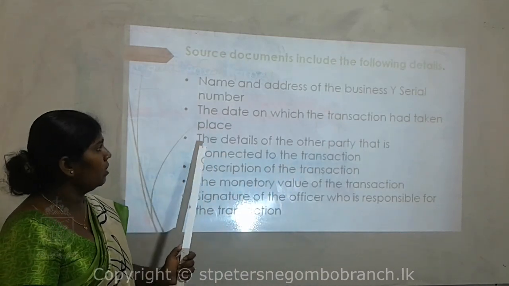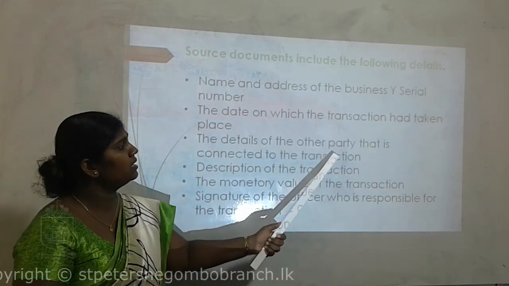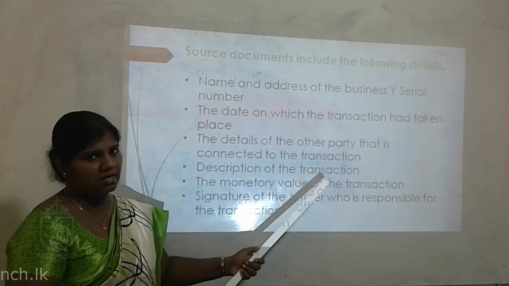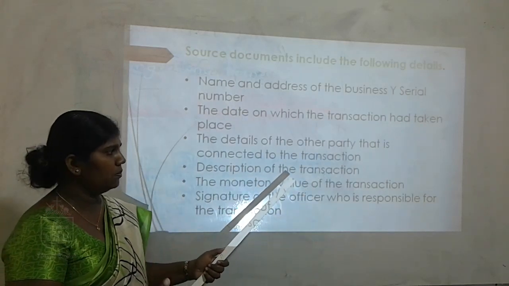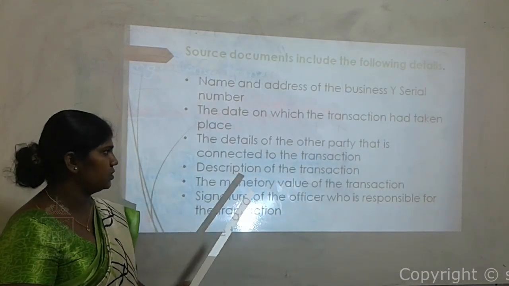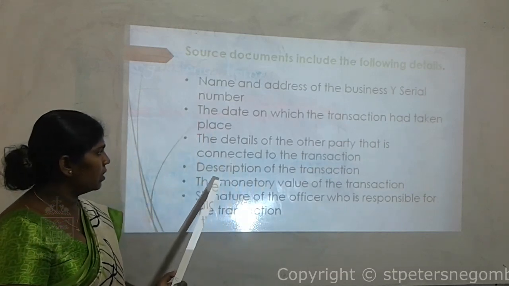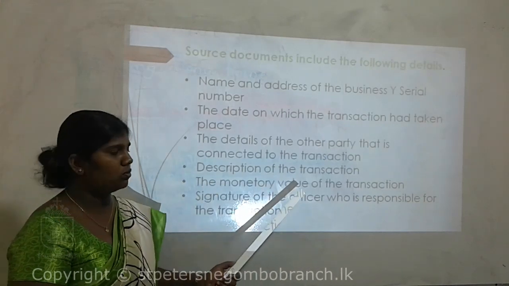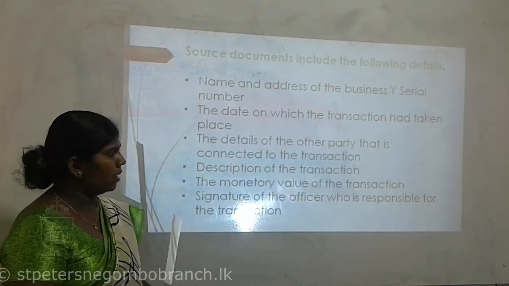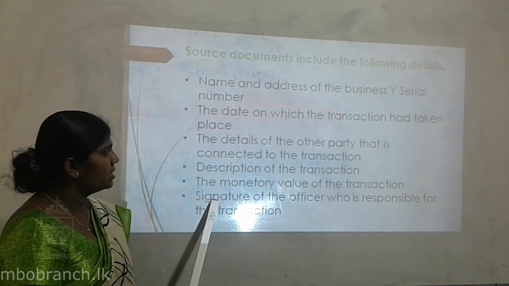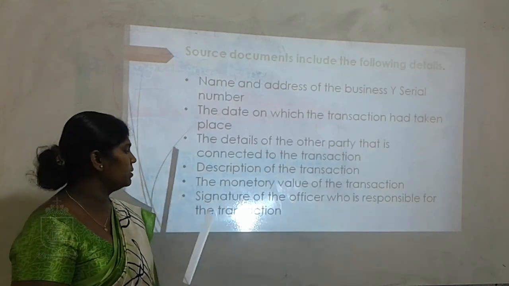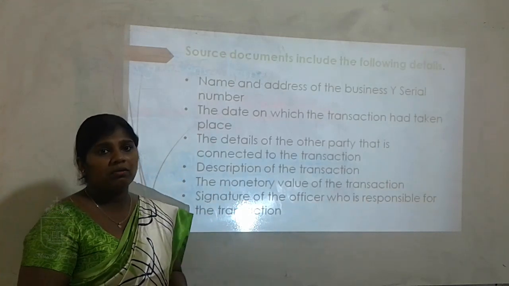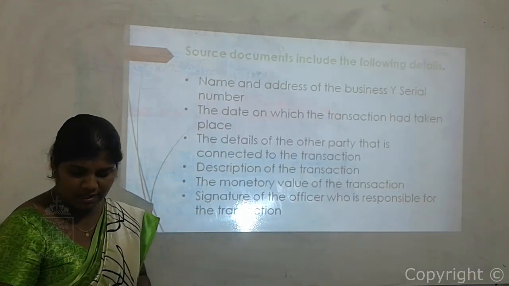They also include the details of the other party connected to the transaction, and a description of the transaction, so the amount, the unit price, the total price. Likewise, you can find the descriptions because of this source document. The monetary value, the total value, the rupee value, you can identify because of this source document. The signature of the officer who is responsible for the transaction, so you can identify who is the authorized person regarding this transaction.